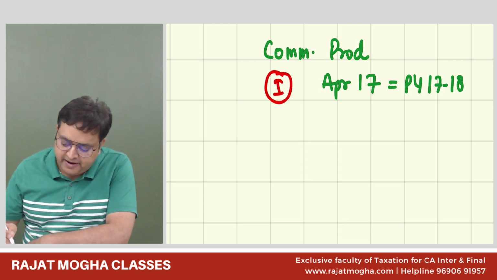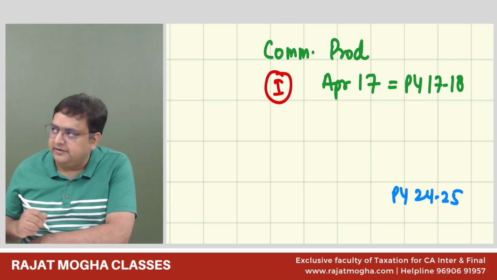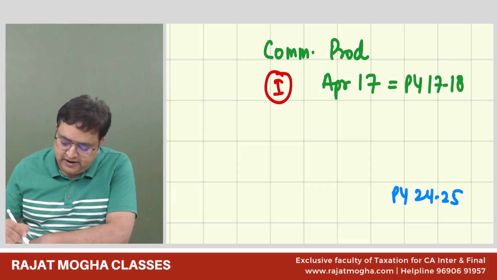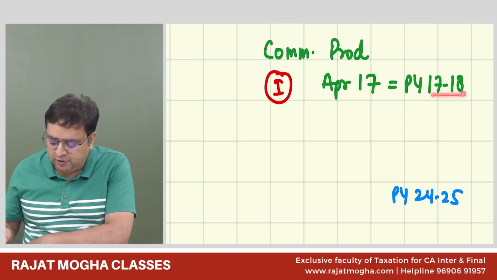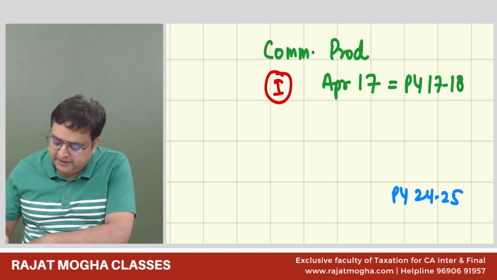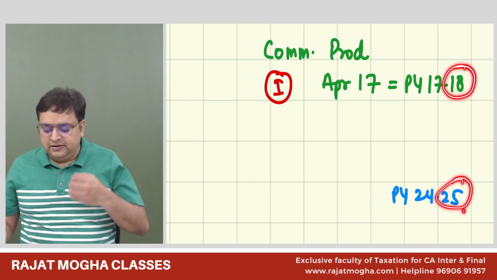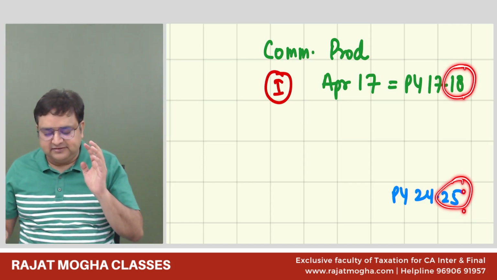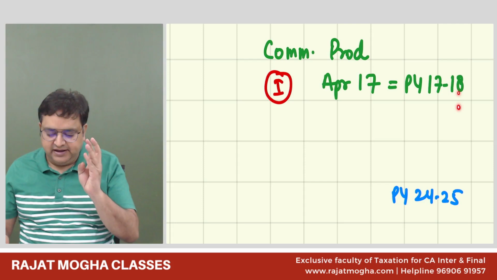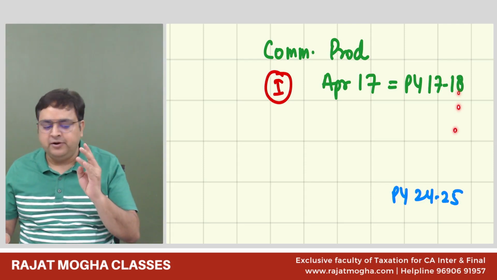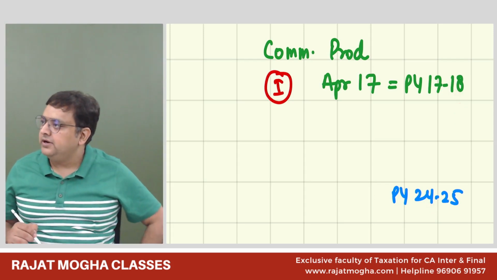And now I will write my year. My year is 24-25, right? This is my year. Now, so that I should not make mistakes, I'll not take it as 17-18 or 24-25. I'm picking up only this number and this number. So 18 is my first number. 18, then 19, 20, 21, 22, 23, 24, 25. I got the 8 number. Got it?